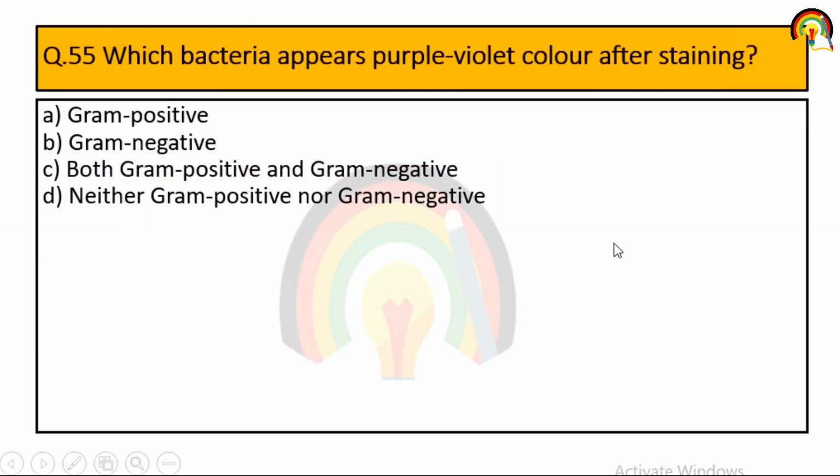Next, which bacteria appear purple violet color after staining? So gram positive bacteria appear purple violet color after staining, and gram negative bacteria mainly appear pinkish or reddish color after staining. So purple and violet color means gram positive bacteria, that is the first one.